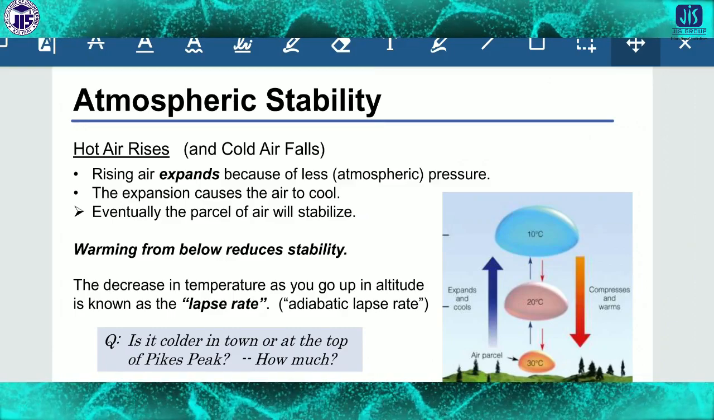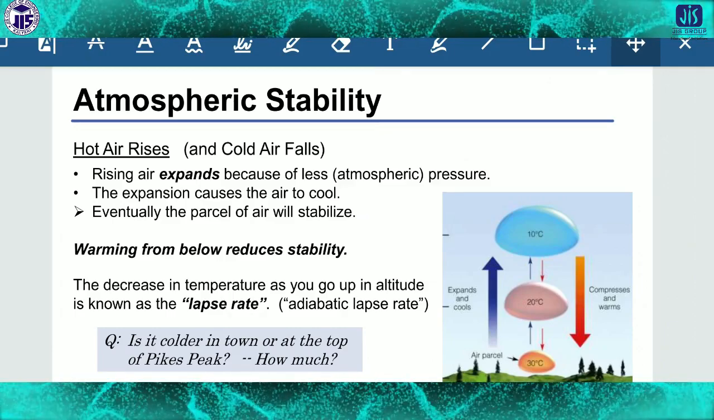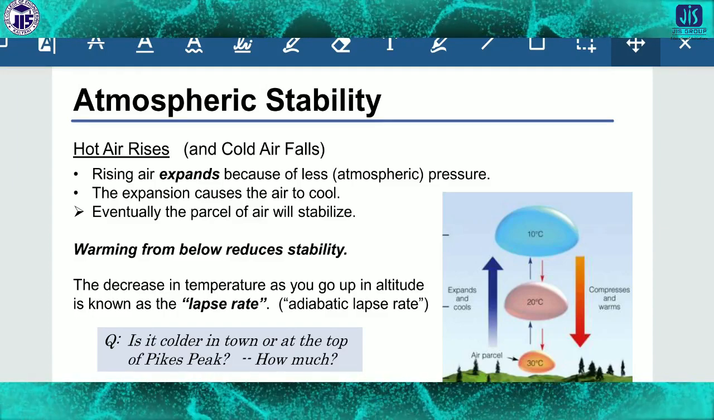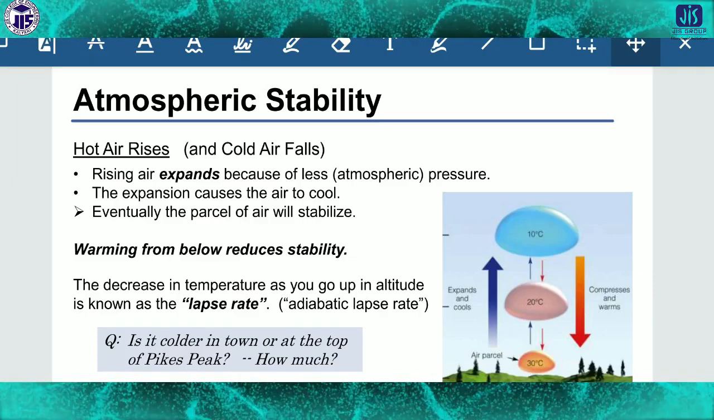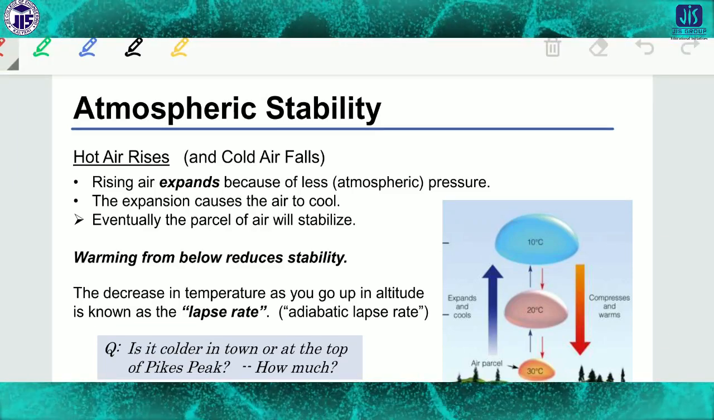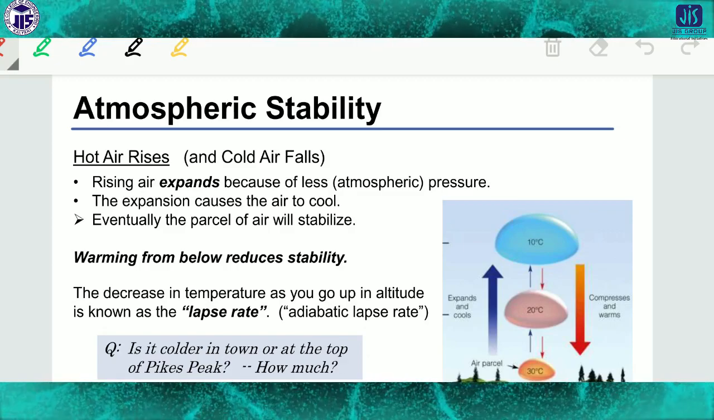Atmospheric stability means a rising air expands. All of you know, with increasing altitude, the air expands because of less atmospheric pressure. With increasing altitude, the atmospheric pressure decreases. The expansion causes the air to cool. That means the temperature will decrease.